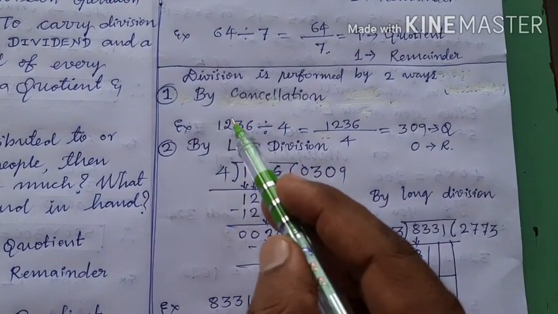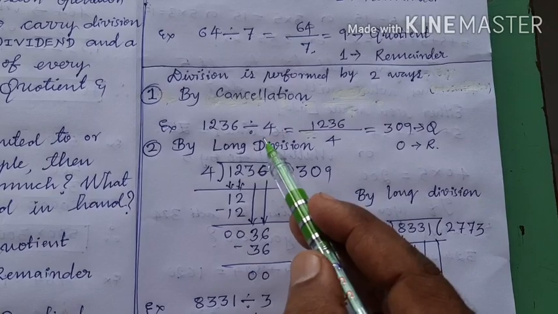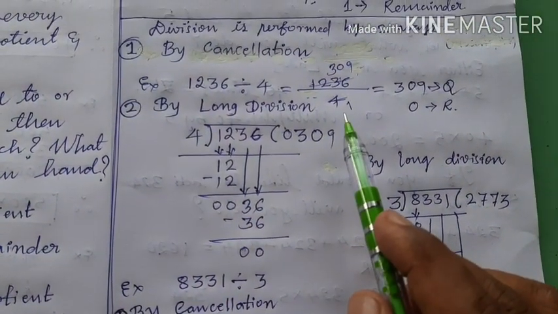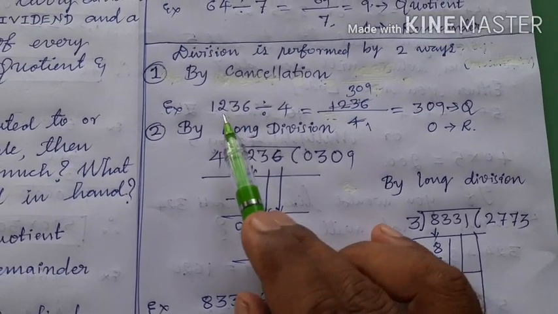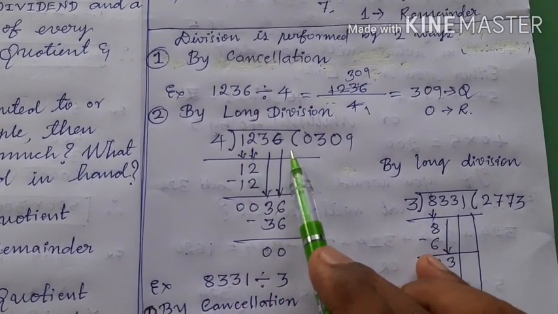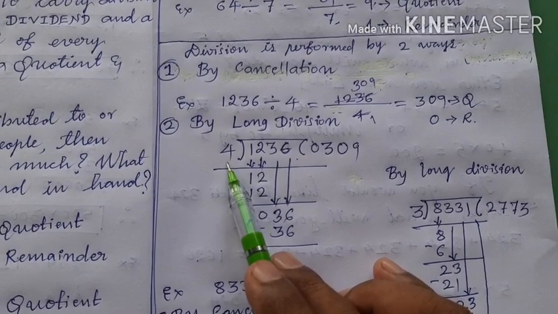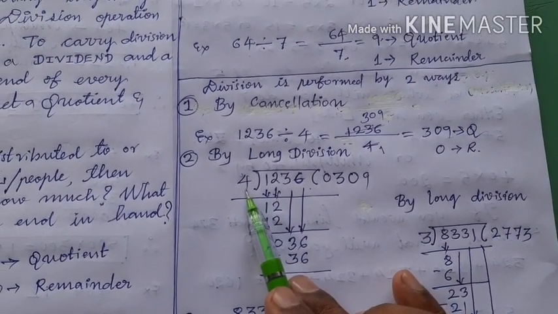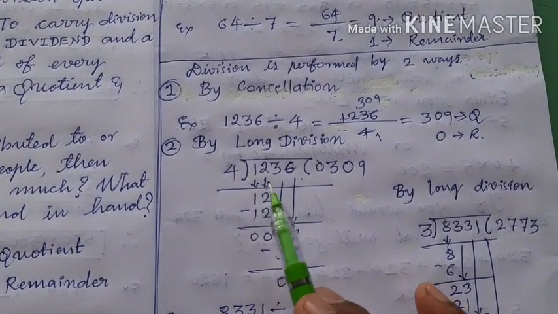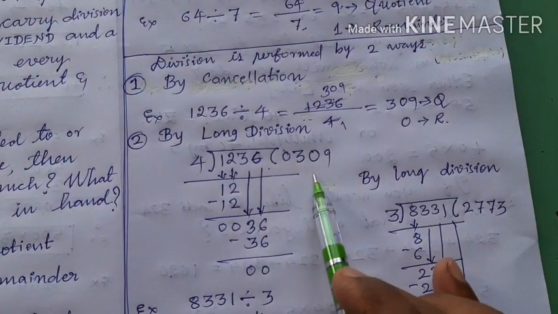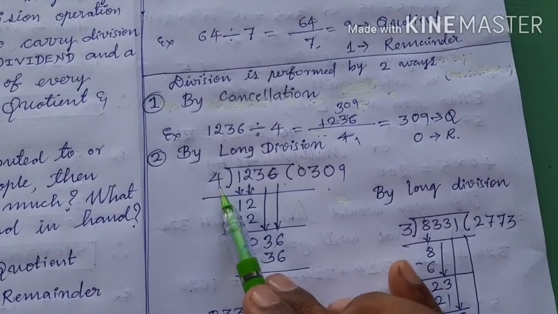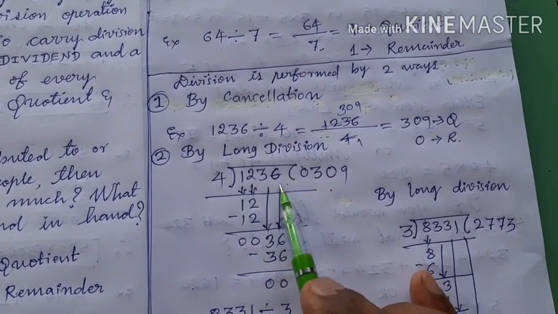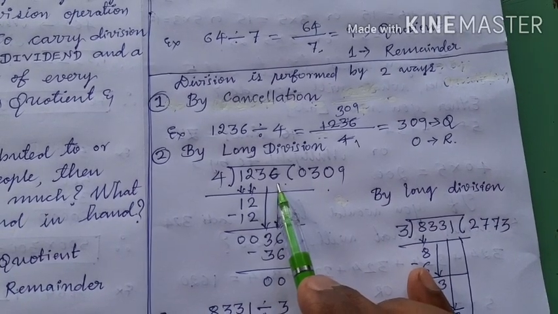See here children, 1236 divided by 4. Now let us go for long division. Long division means 1236 should be written inside and this 4 should be written outside. Here dividend is written, here divisor is written. What you should do is, just follow me. Put one line here, right? And you should be knowing the table of 4. If you don't know the table of 4, then this division process by long division is impossible.